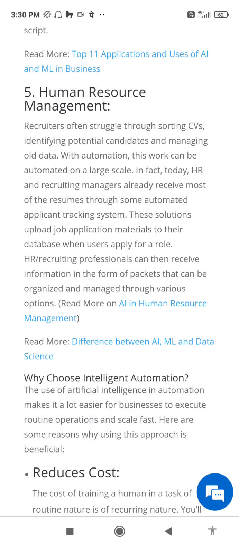5. Human resource management. Recruiters often struggle through sorting CVs, identifying potential candidates, and managing old data. With automation, this work can be automated on a large scale. In fact, today, HR and recruiting managers already receive most of the resumes through some automated applicant tracking system. These solutions upload job application materials to their database when users apply for a role. HR recruiting professionals can then receive information in the form of packets that can be organized and managed through various options.